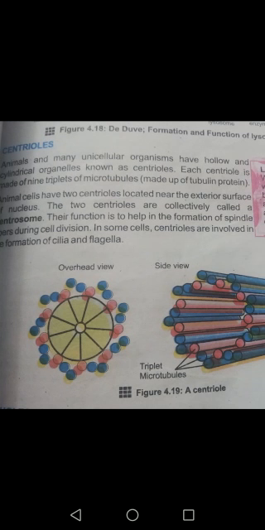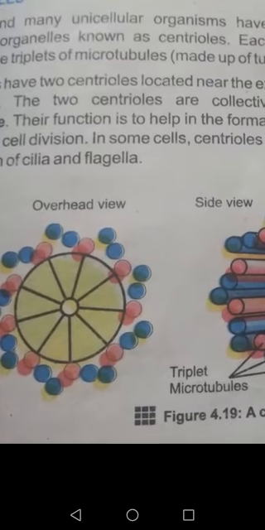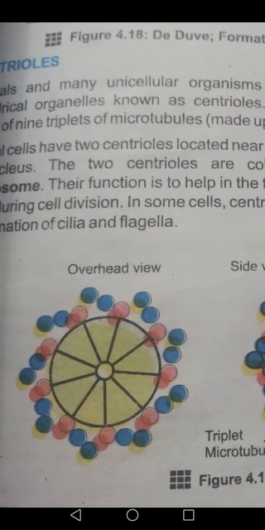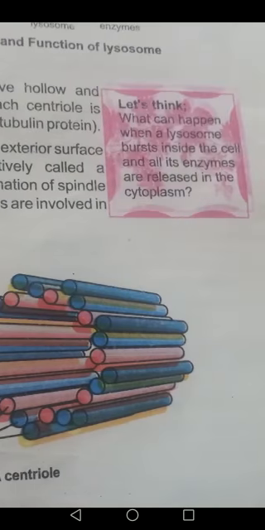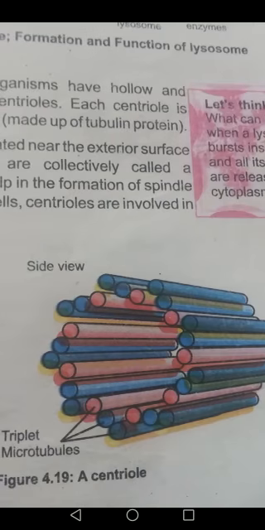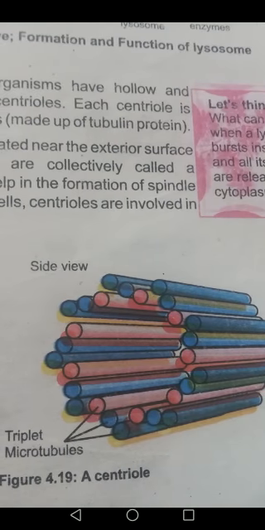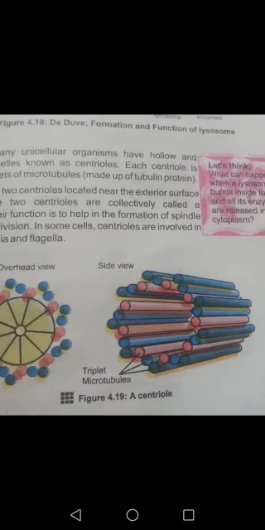The function is the formation of spindle fibers, and also the formation of cilia and flagella. This is the overhead view, looking from above, showing the 9 triplets of the centriole, and this is the side view figure of a centriole.